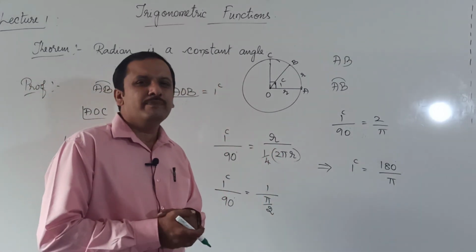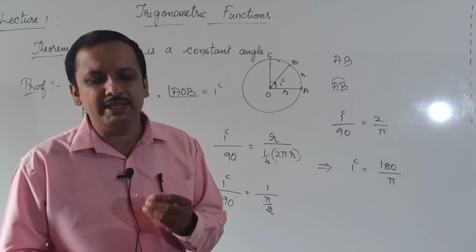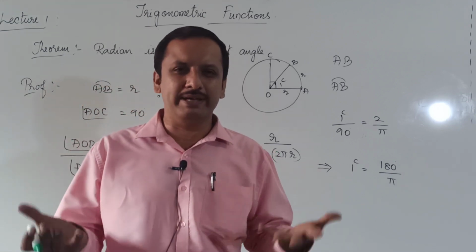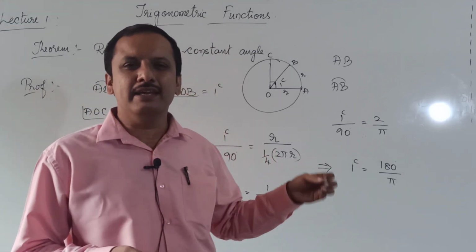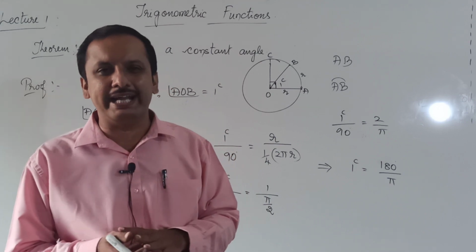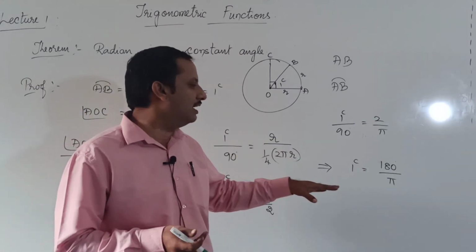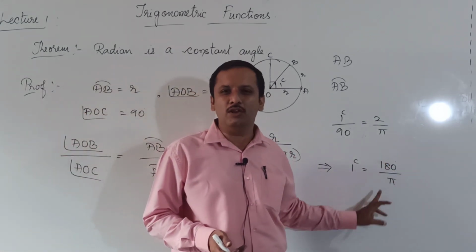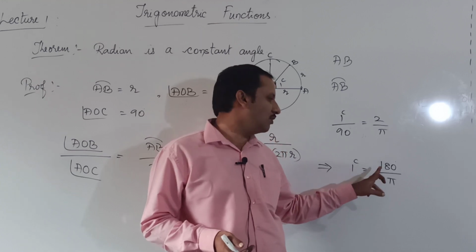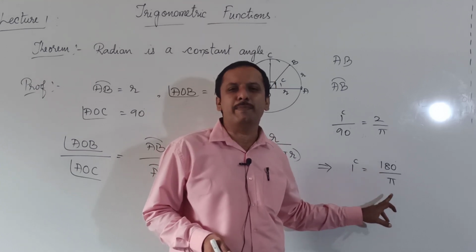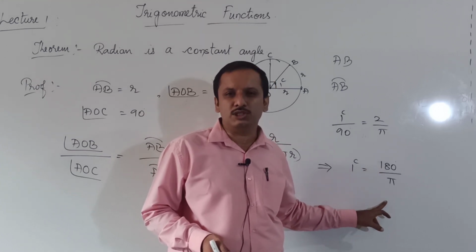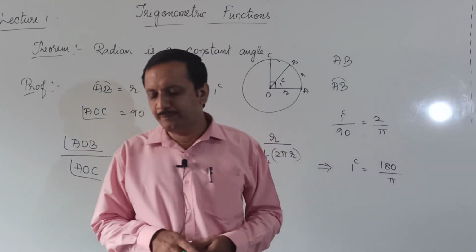It is that 1 radian, whether you consider a smaller circle or a bigger circle, a radian is always a constant angle. It does not depend on the radius of that circle. Observe, 1 radian is equal to 180 degree by pi. This is a constant.